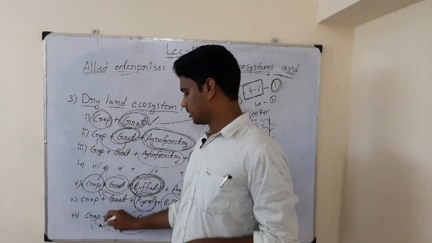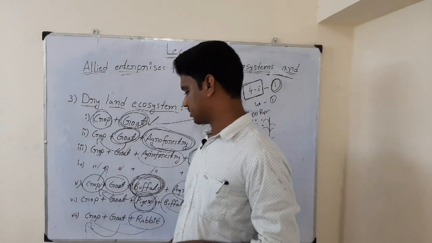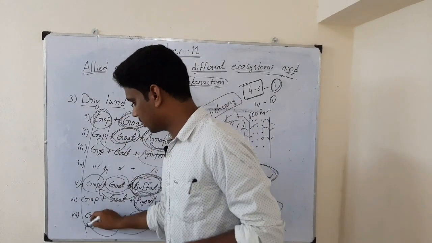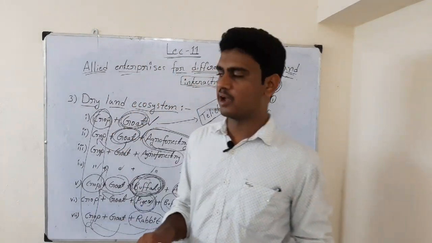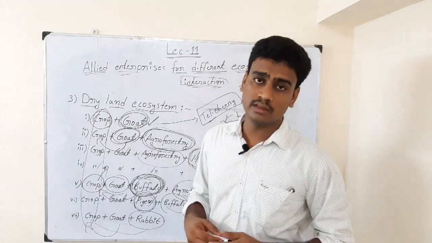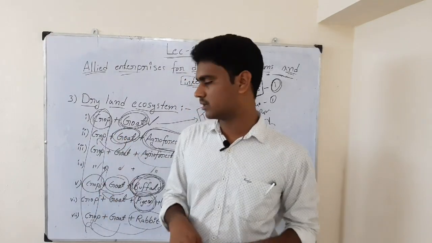Rabbit excretion can be given to the crop, and goat excretion can also be given to the crop as manure. But always remember, whenever we are raising the crop, not only one crop, we have to go for 2 to 3 crops in a season, especially in Kharif season, because it is a dry land ecosystem. In the rainy season alone we can raise crops.